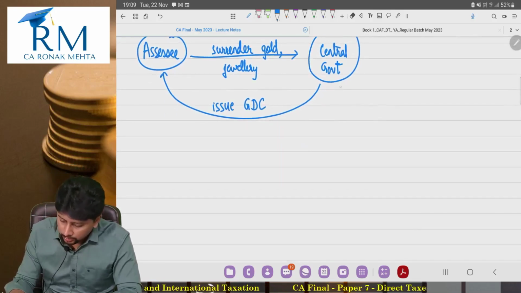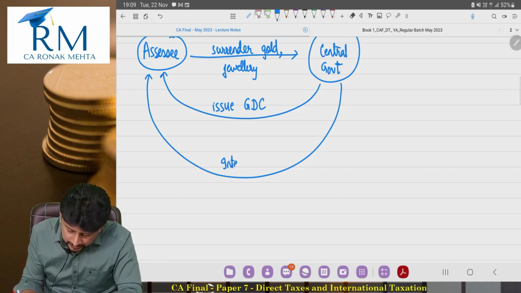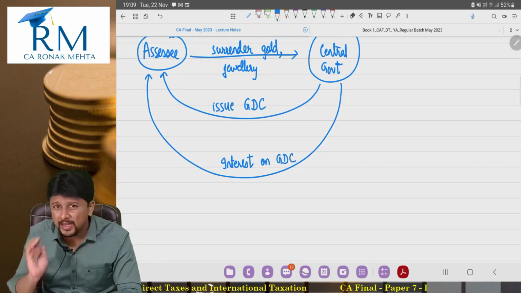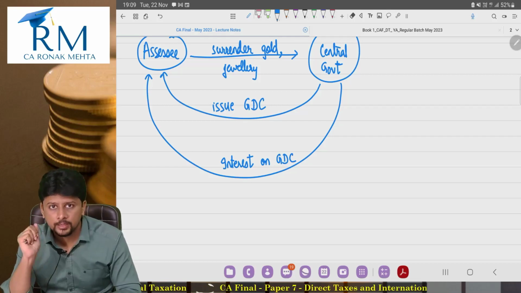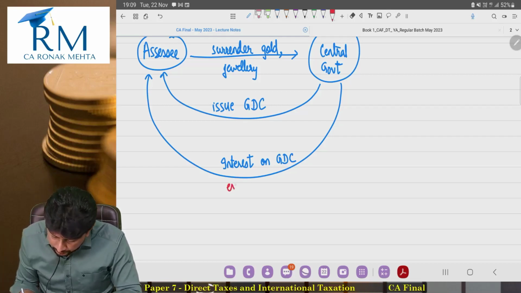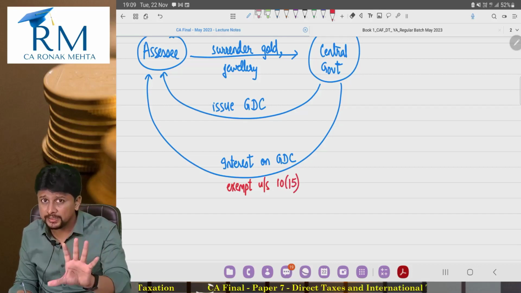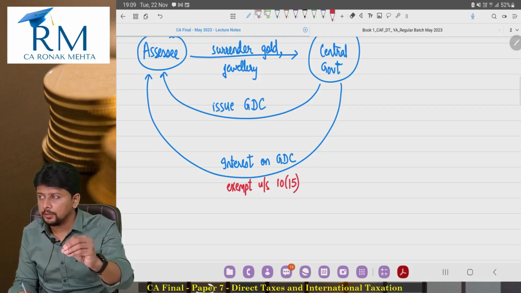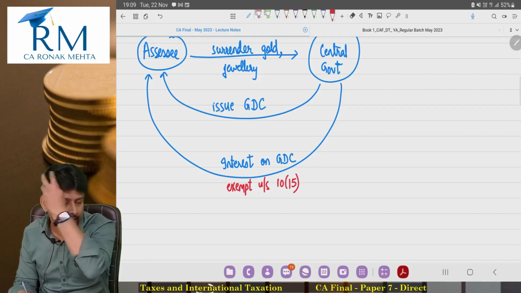Then on this gold deposit certificate, every year you would get interest, very nominal interest, 1.5% or 2%. And as far as taxability is concerned, this interest would be exempt from tax, section 10(15). By the way, that is a very irrelevant thing in the context of what we are doing, so do not focus on that exemption right now.